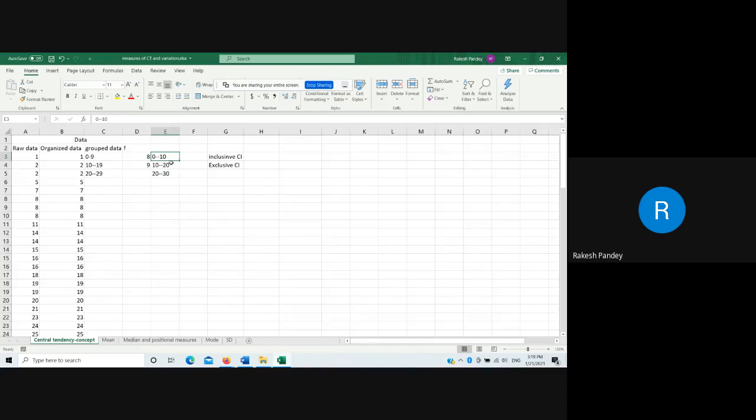Okay, it's fine. Now, my question is, what is the size of the class? Class interval, I am saying, not class. 0 to 9 is one class, 10 to 19 is one class, but there is an interval. Interval means there will be some size of the class. So what is the size of this class interval, where I have clicked? Any one of you, please, don't hesitate.